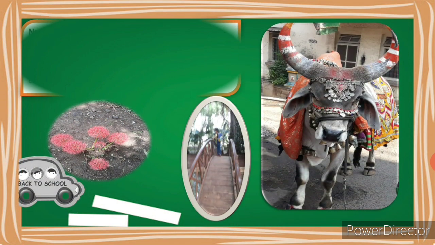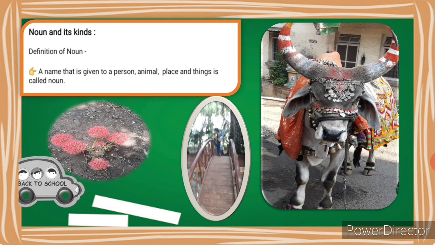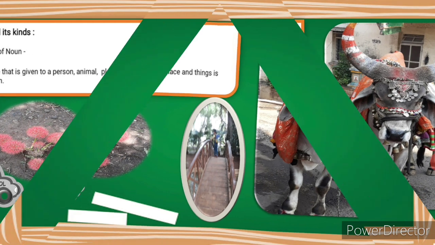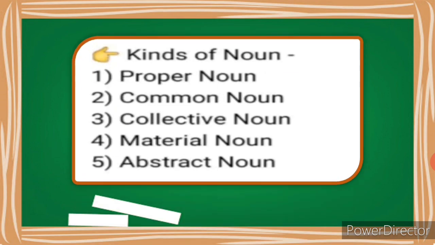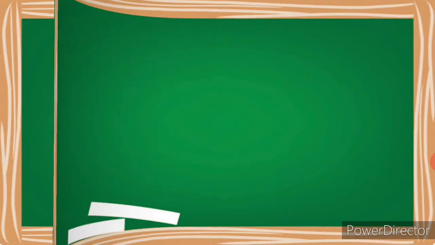We'll see what you mean by noun and its definition. Noun and its kinds. A definition of noun: a name that is given to a person, animal, place or thing is called a noun. Actually we see 12 types of nouns, but here we see 5. First is proper noun, second common noun, third collective noun, fourth material noun, fifth abstract noun. These are the main types of nouns and the remaining are the sub kinds of nouns.